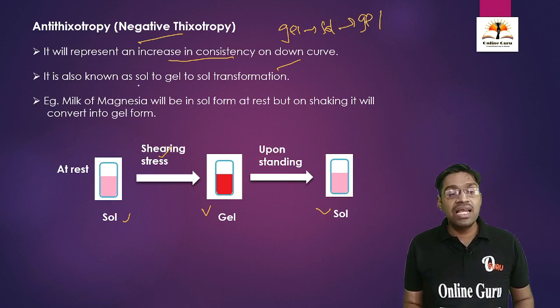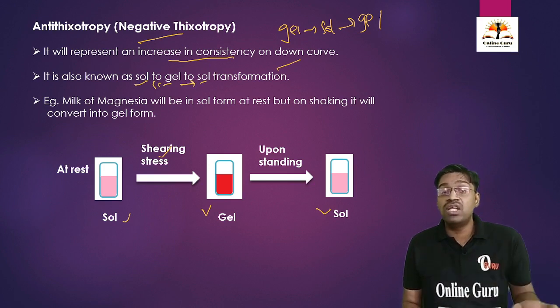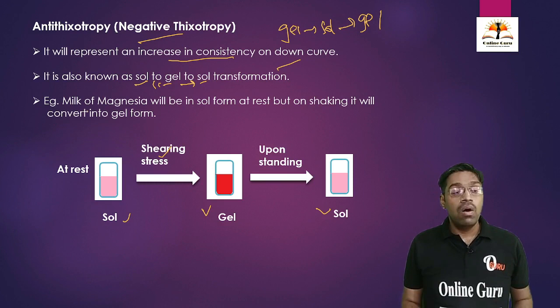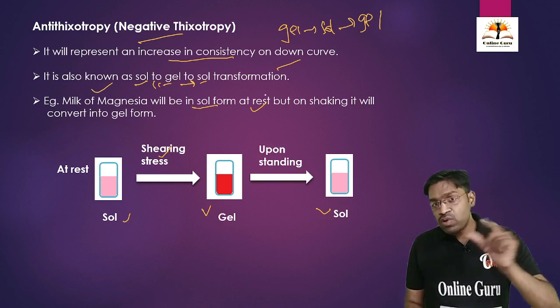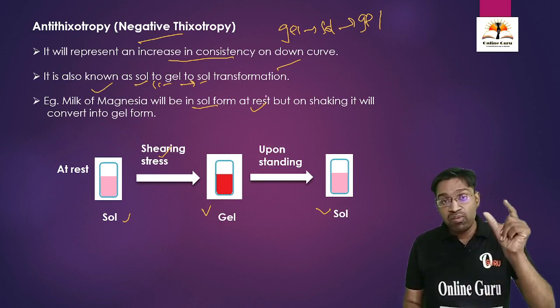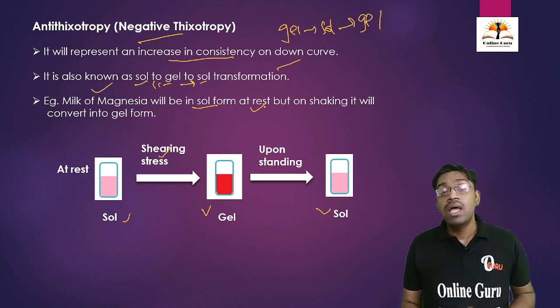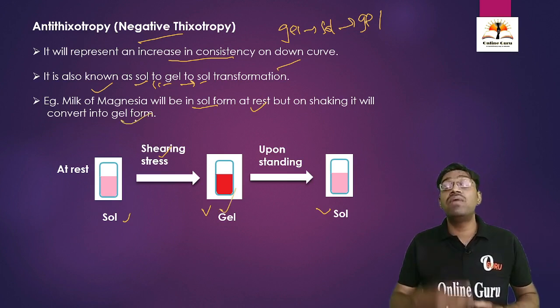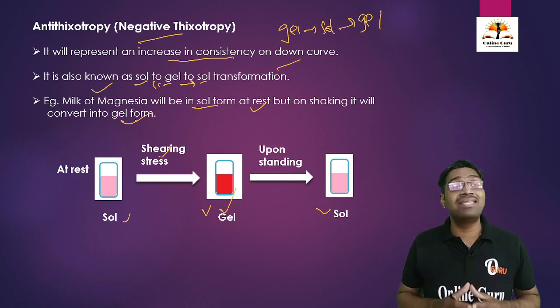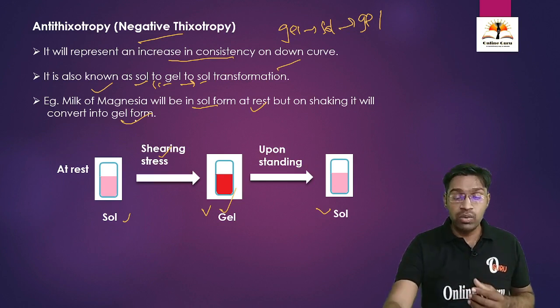But in this case initially it is a solution. When we apply shearing stress, it converts into gel, and again it converts to sol after removal of the shearing stress or on standing. An example is milk of magnesia. Initially it is present in a solution form at rest, but when we apply some shearing stress, or when we shake or stir this system, it converts into the gel form. This is what is called anti-thixotropy or negative thixotropy.